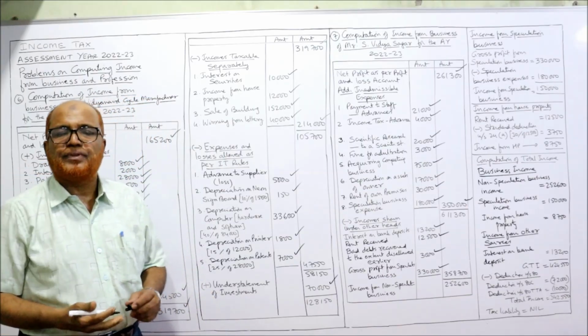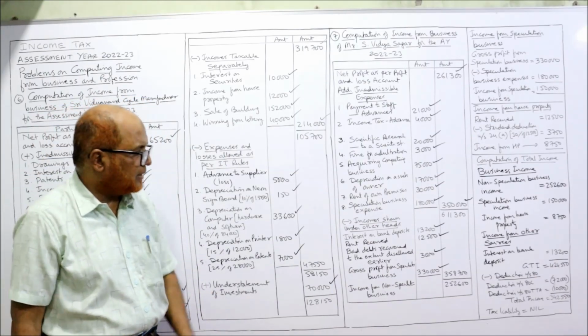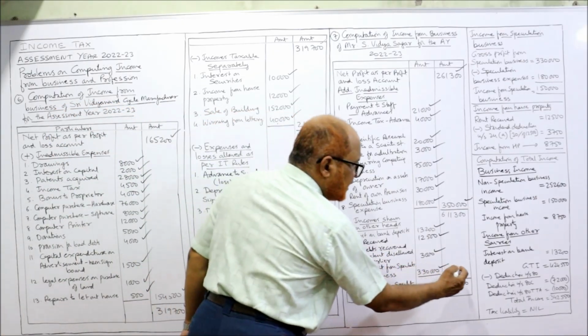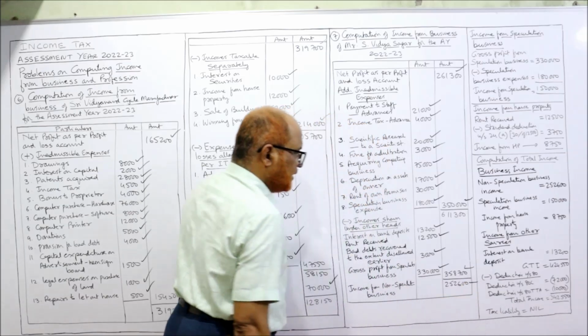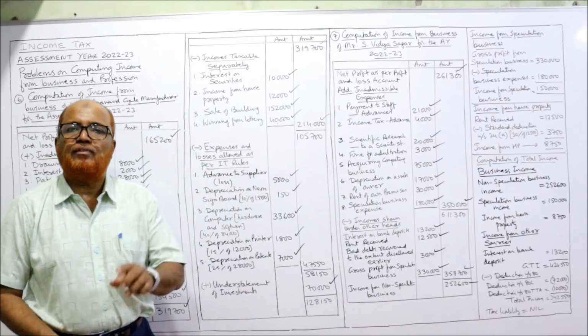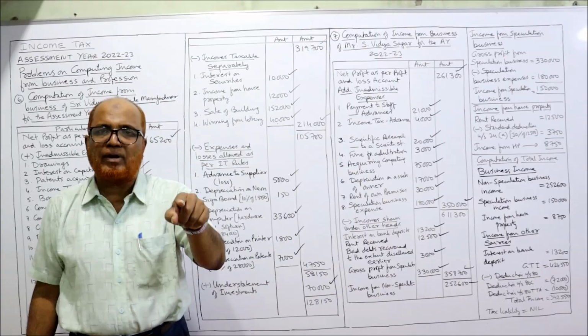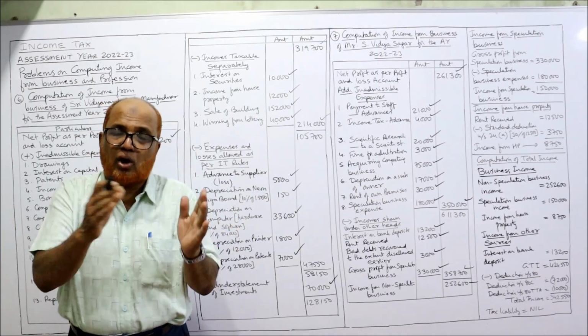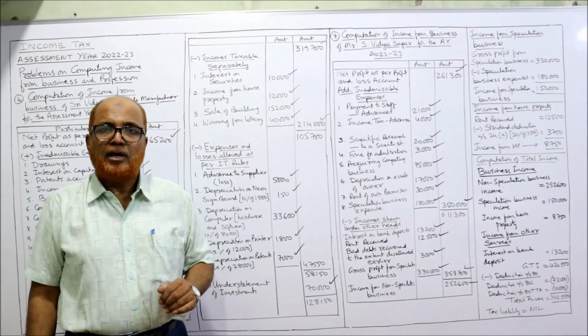From this deduct incomes which are taxable separately, that is 3,58,700. Deduct 3,58,700, you will get 2,52,000. This 2,52,000 is the income from non-speculation business. He is having two businesses, non-speculation and speculation.